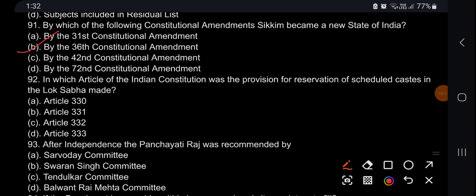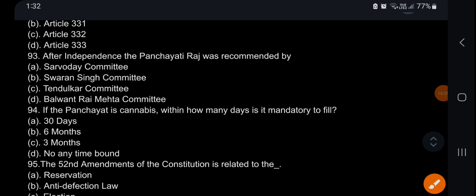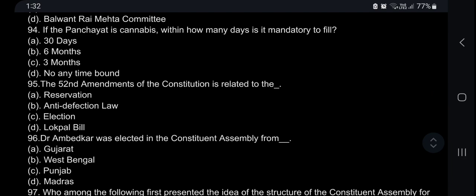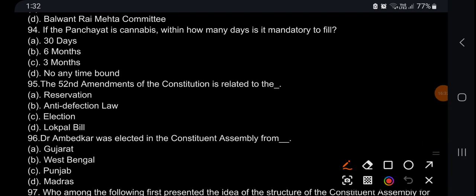Reservation, 330 or 331? Not 331. So it's article 330. After independence, the Panchayati Raj was recommended by Balwant Rai Mehta Committee.